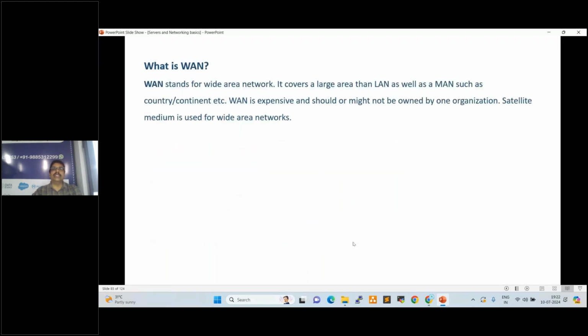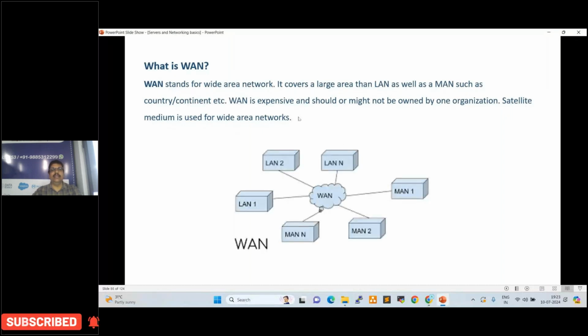Next one, WAN, wide area network. It covers larger areas than LAN as well as MAN, such as countries and continents, right? So one country to country, continent to continent. So this is satellite communication, right? It is not cable, right? Satellite communication. See here, this is a combination of LAN, MAN, and WAN.